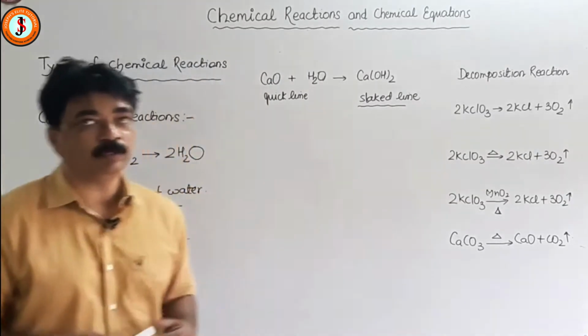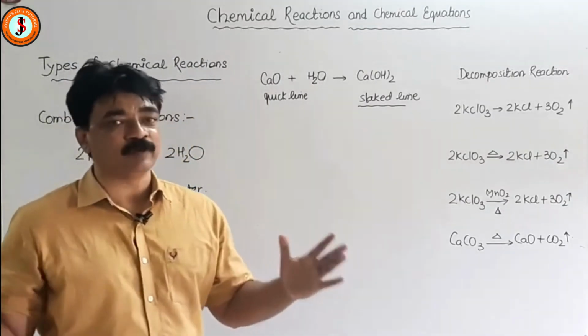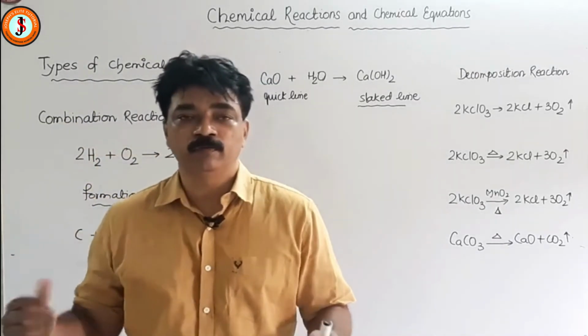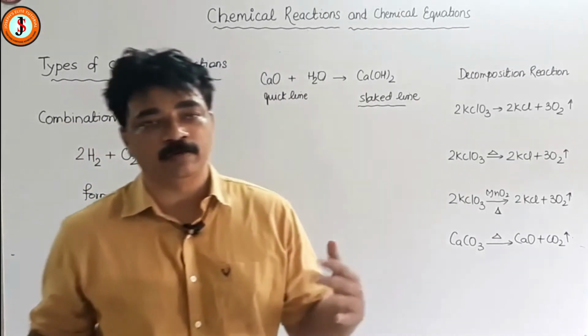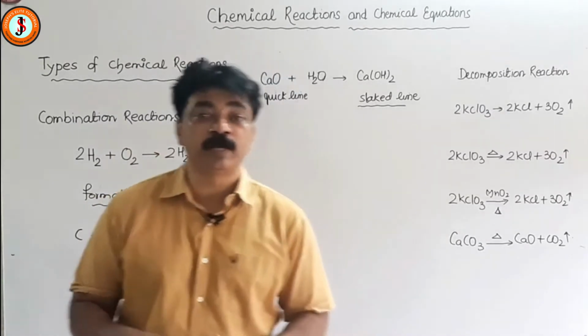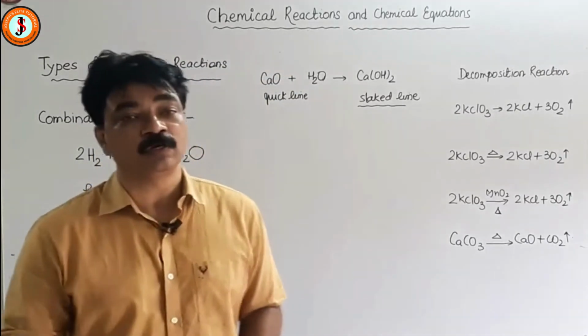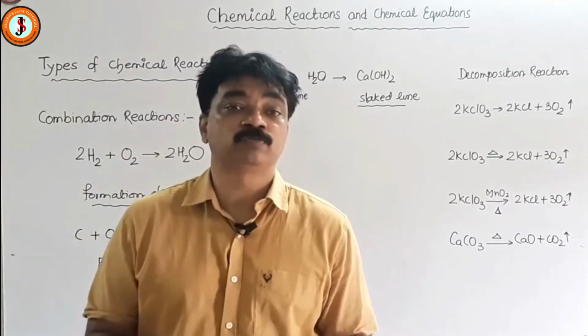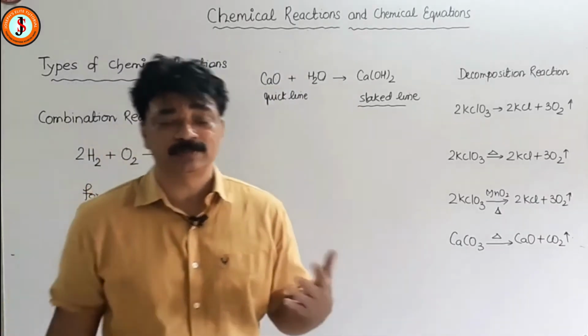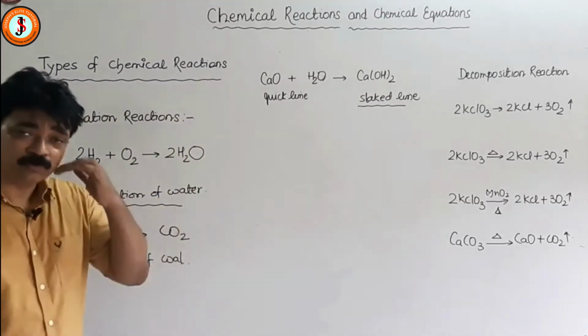So we are going to learn about types of chemical reactions. Types of chemical reactions means we have classified reactions in a way to identify the reactants and the products and their numbers, etc., so that it will be convenient for us to understand the properties of the substances formed or the need of the reactant, etc. So let us try to come here.